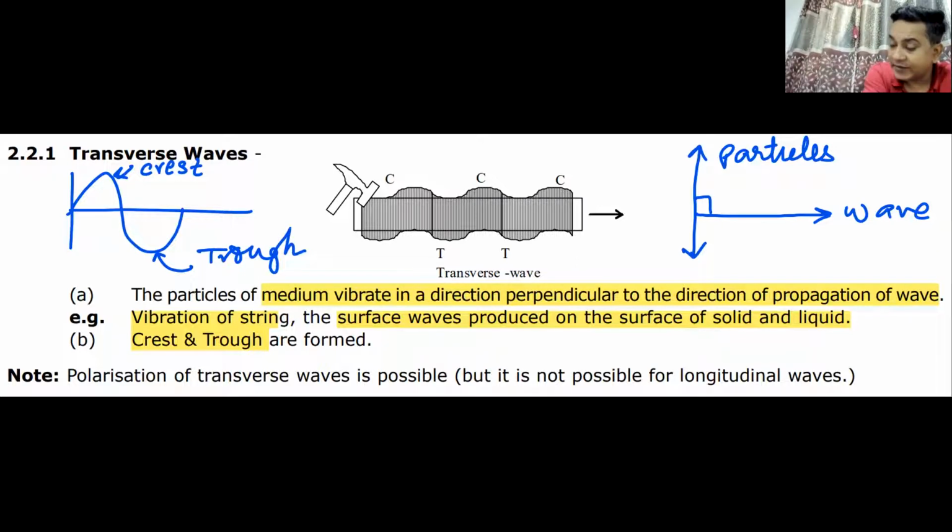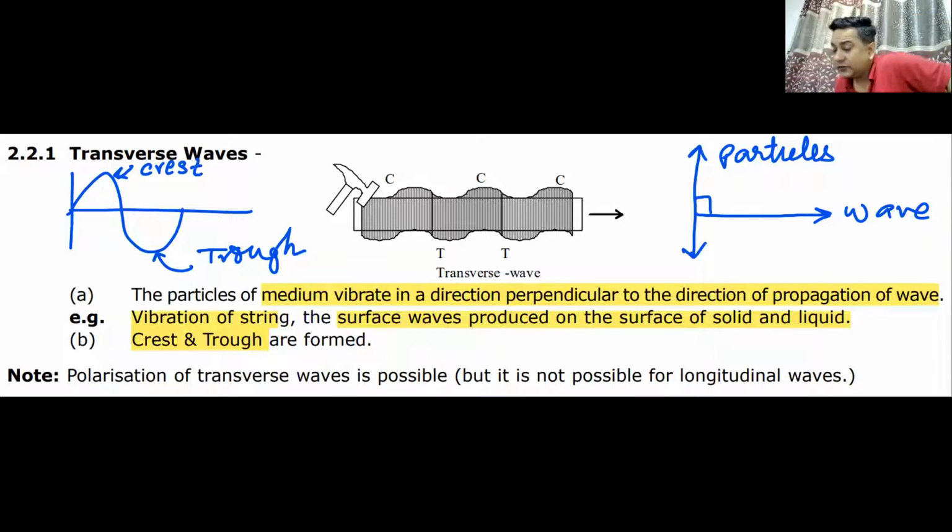We will be dealing with them in detail in this chapter, but let us first go through the basic definition so that we understand what are transverse waves. Remember, in transverse wave, if you look at the last line, the particles are oscillating in a direction perpendicular.